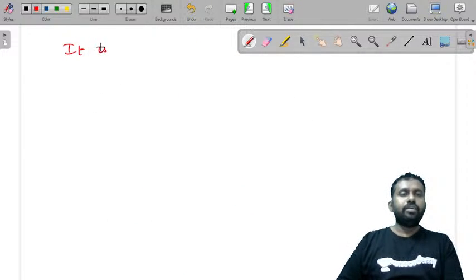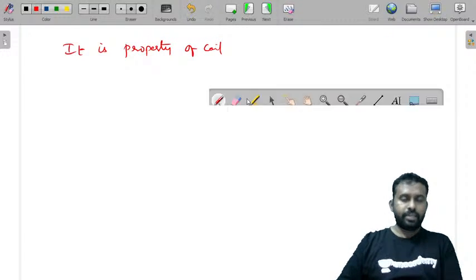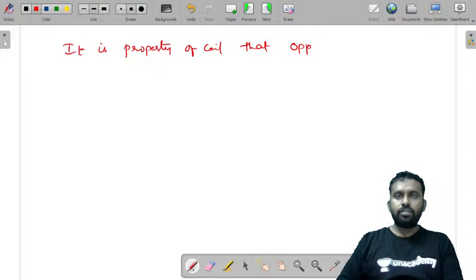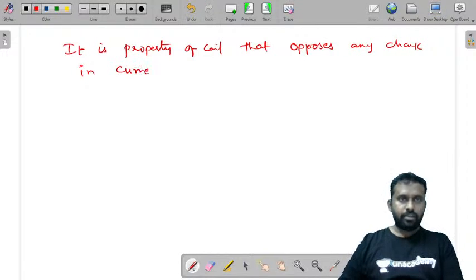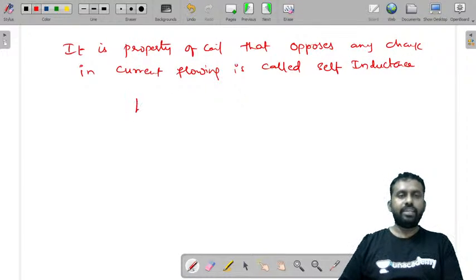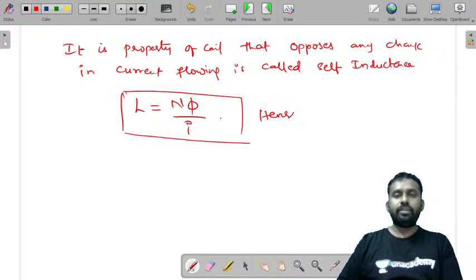So it is the property of the coil that opposes any change in current flowing, is called self-inductance, and L is equal to N phi by I, and units are Henry.